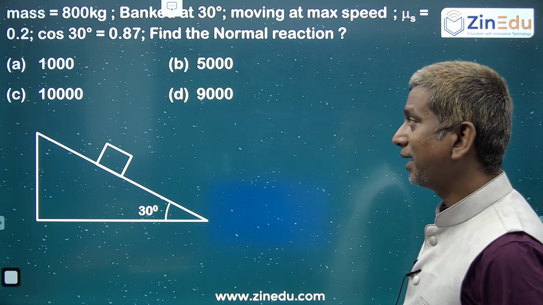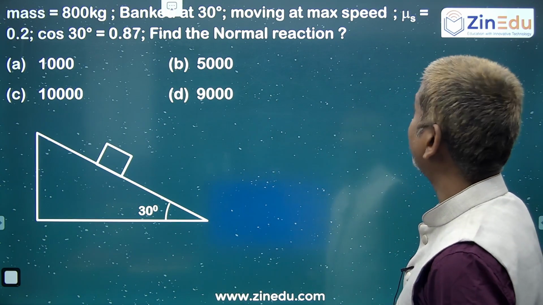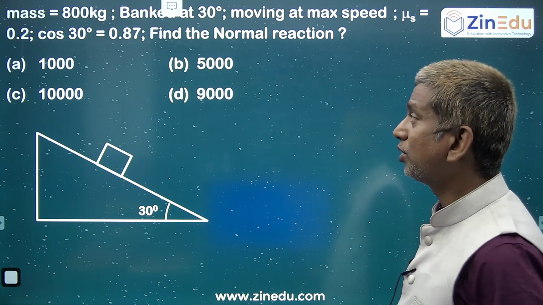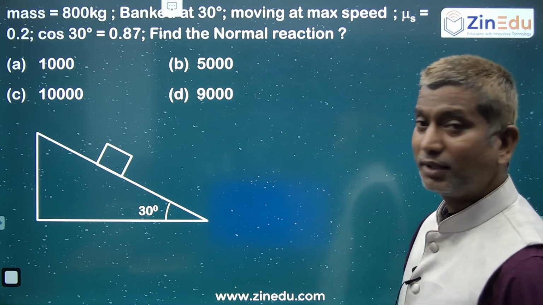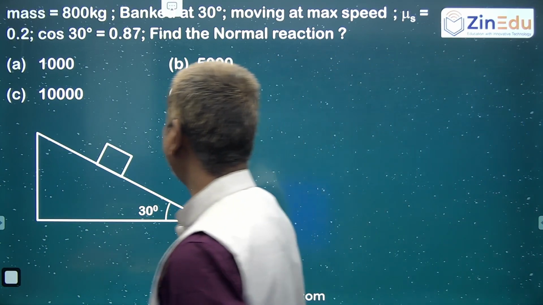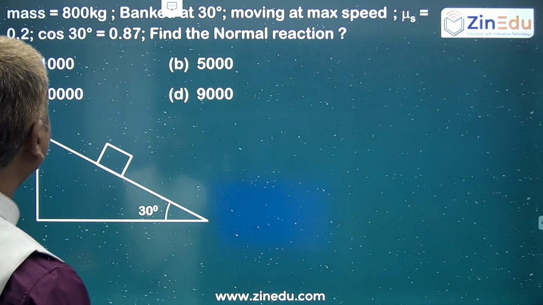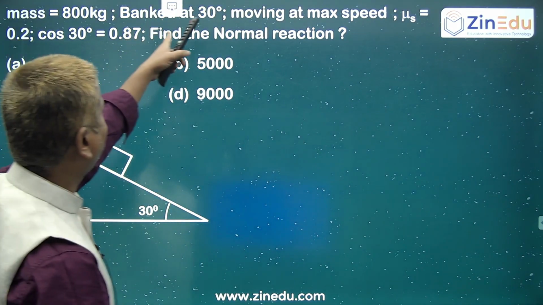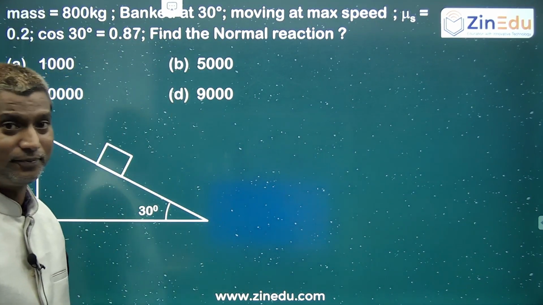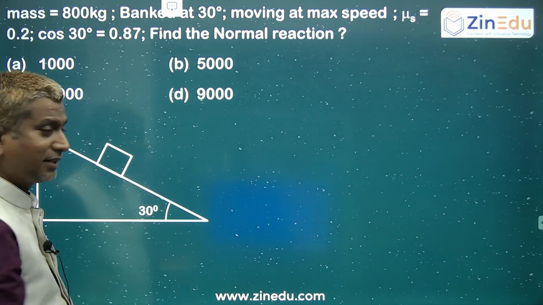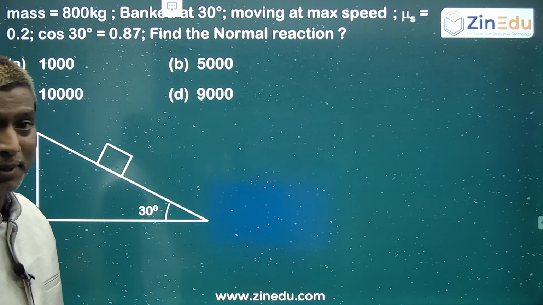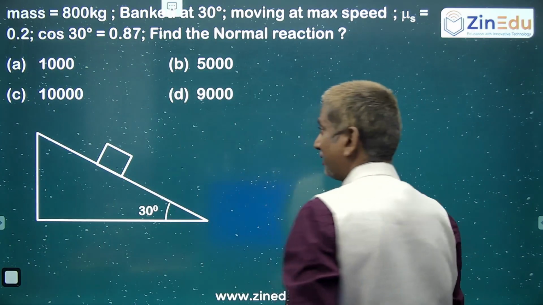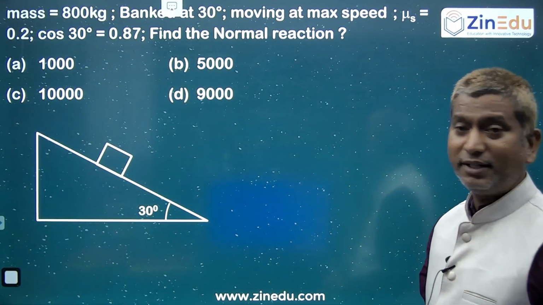The coefficient of static friction is 0.2, cos 30. And what is the normal reaction? Generally this is banking, which means the vehicle is taking a turn.